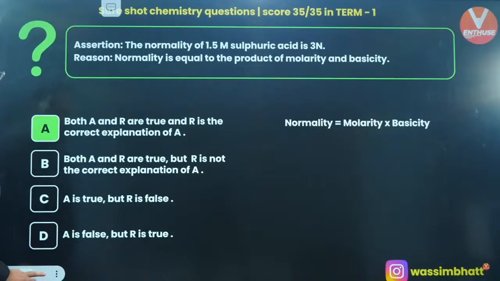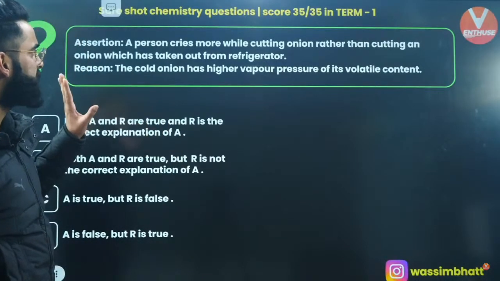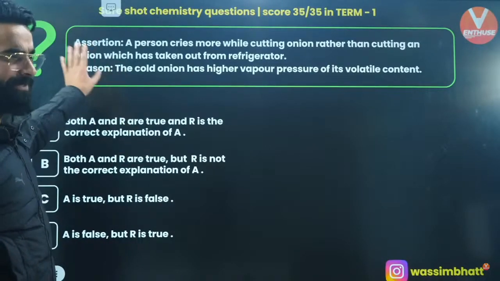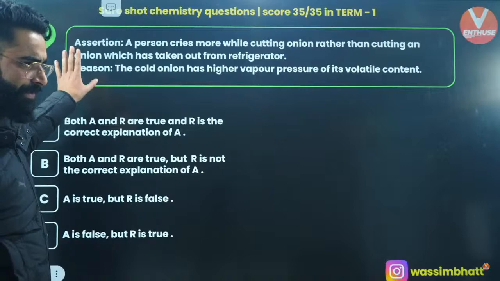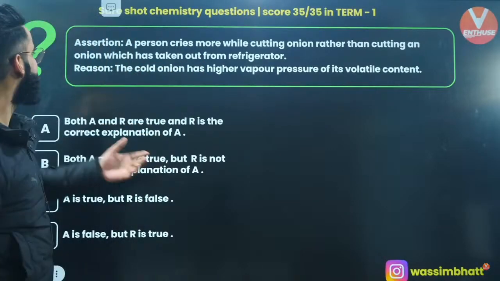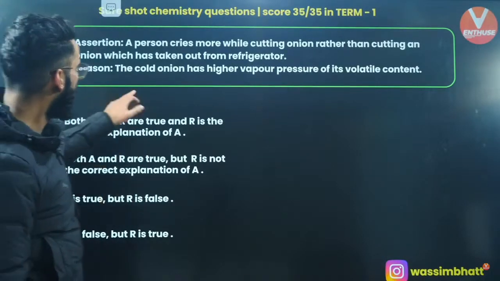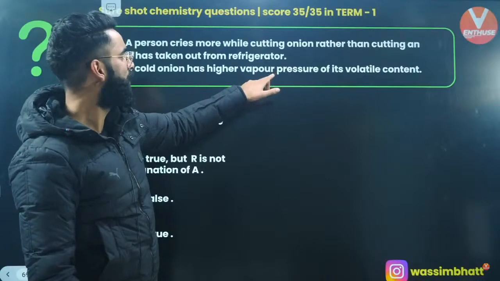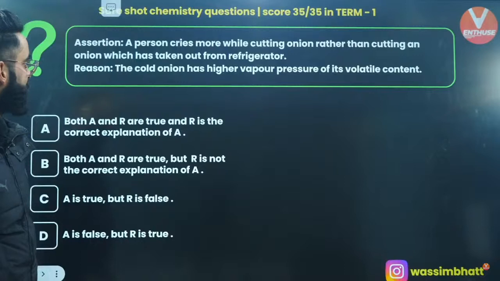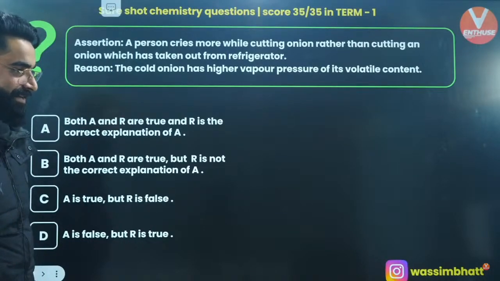Let's move on to one more question. A person cries more while cutting onion rather than cutting the onion which has been taken out from the refrigerator. What is the reason? The cold onion has higher vapor pressure of its volatile content. Is the reason right?